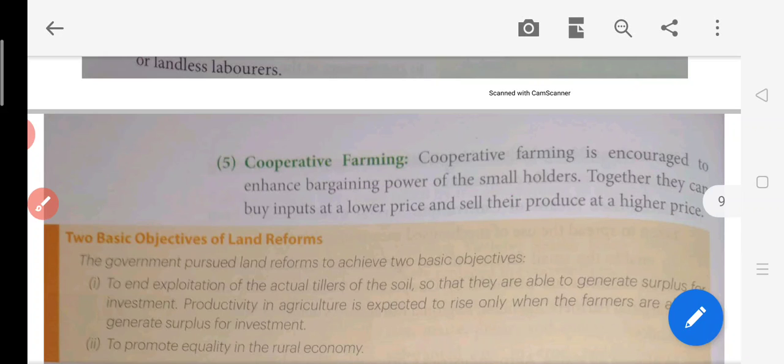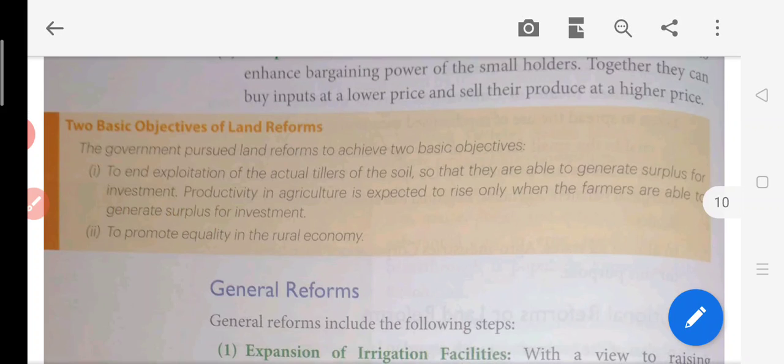All these small holders of land can do collective bargaining. If they want to purchase inputs like seeds and fertilizer, they can bargain for a low price. They will get all such products cheaply. This will be good, and at the same time when they go for selling, they will also get a better price for their products.